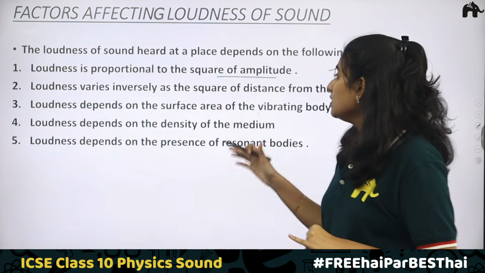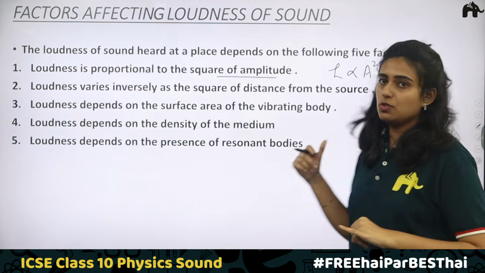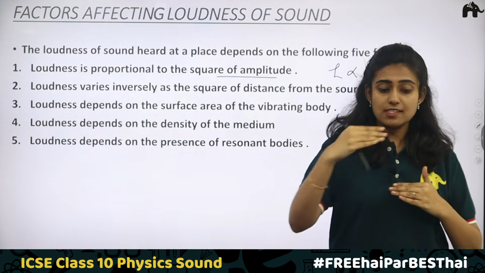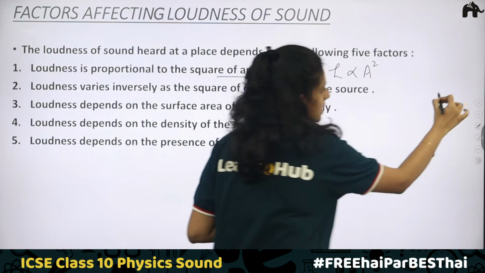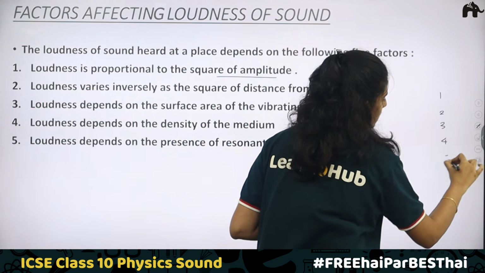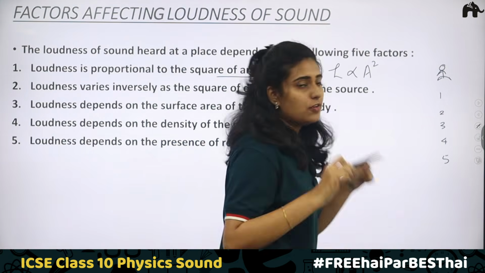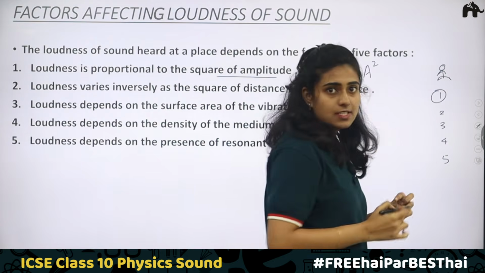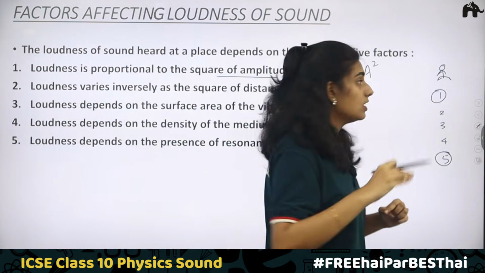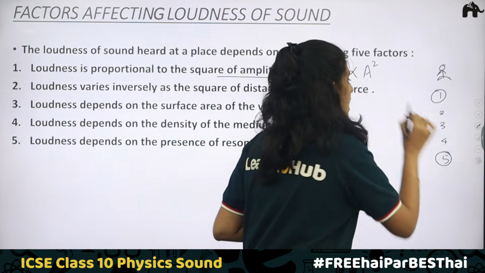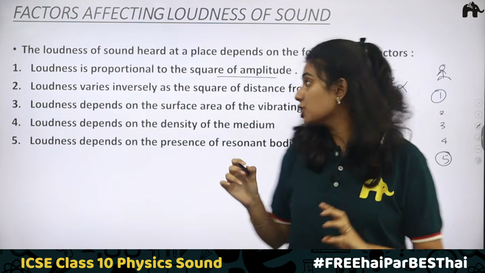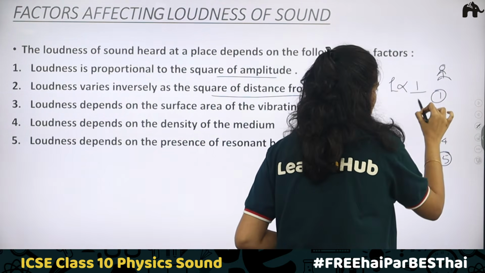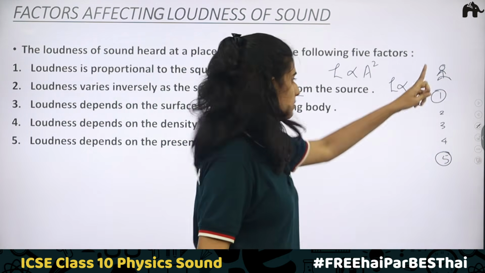Okay. Second, loudness varies inversely as the square of distance from the source. I am a teacher, I am standing here and I am producing sound. Take 5 rows of students, first row, second, third, fourth, fifth, and this is where I am standing. The first row will be able to hear me properly, a louder sound will be heard by the first row. When you come to the 5th row, the sound will become faint. So here, loudness is inversely proportional to the square of distance from the source, and I am the source here.